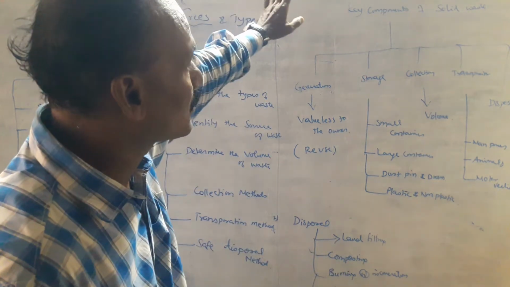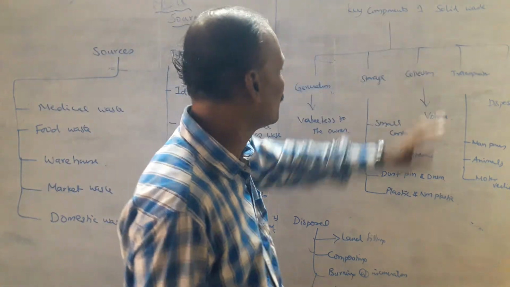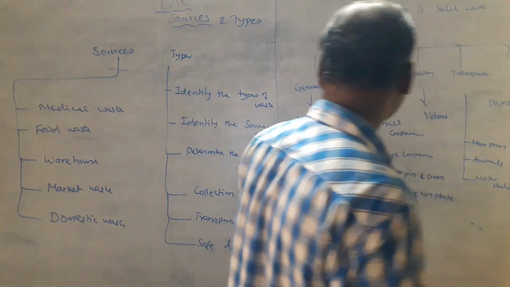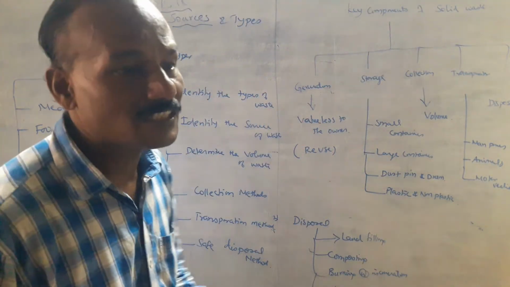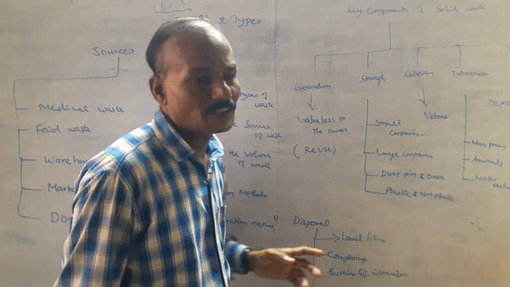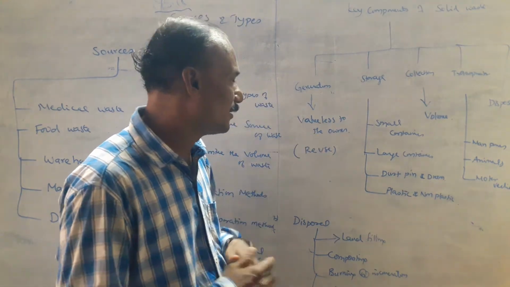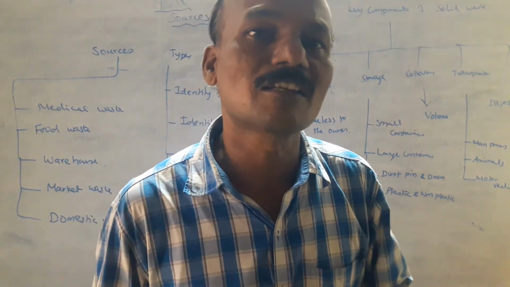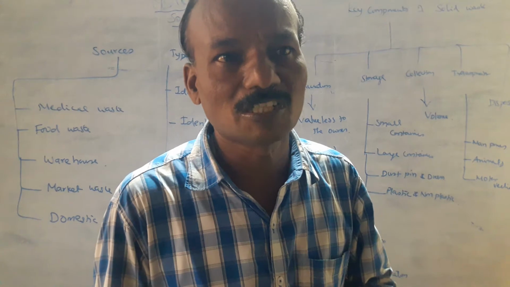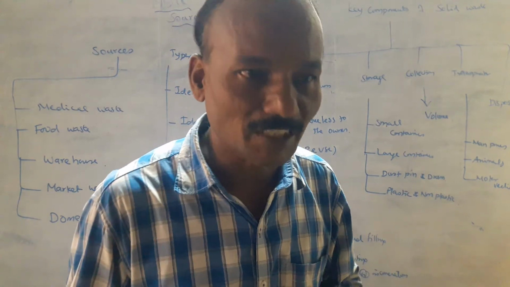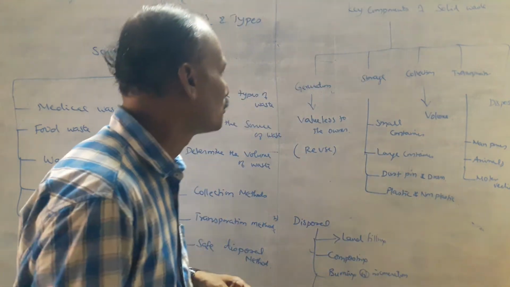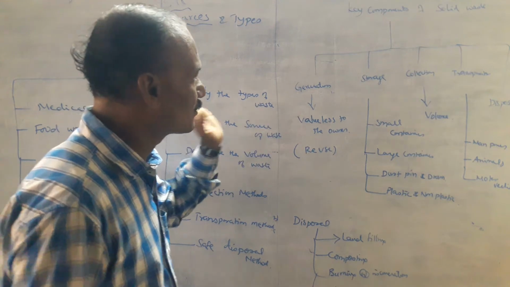Now we discuss the key components of solid waste material: generation, storage, collection, transportation, and disposal. First, generation. We already discussed generation of waste: valueless to the owner is called generation. The generation of waste is reduced by reuse. The waste material is reused once again, so the waste is reduced. Our objective for solid waste material is to reuse the waste material by several methods. This method is used to reduce the generation of solid waste. So that is generation.